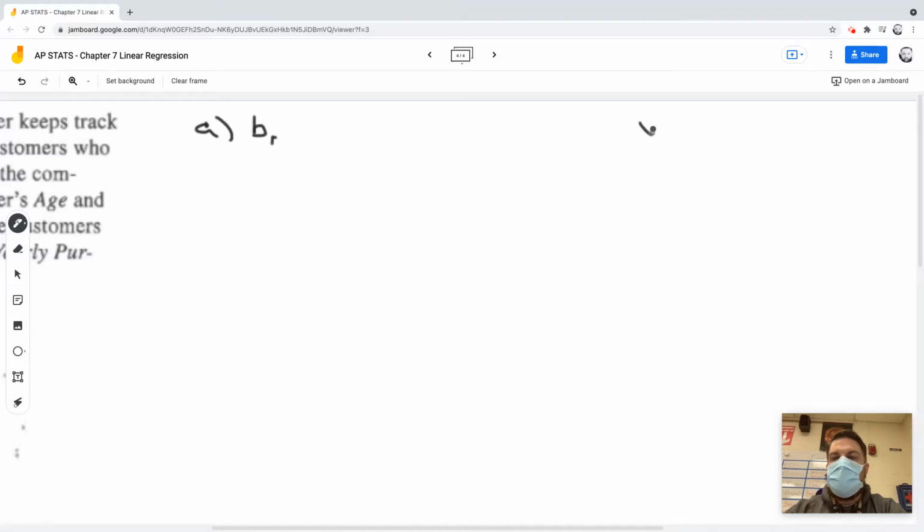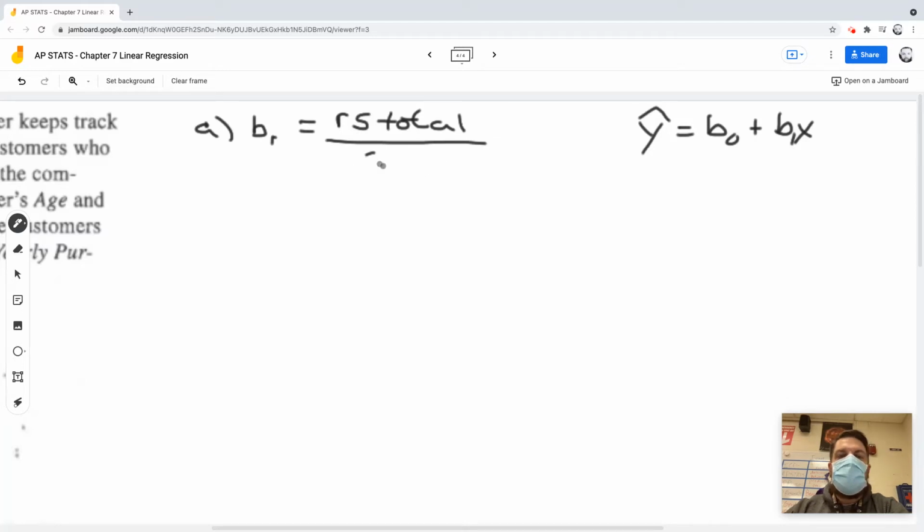Remember, what we're trying to get is y hat equals b naught plus b sub 1 times x. That's kind of like y equals mx plus b, but it's different. B1 is going to be r times the standard deviation of total sales, the dependent variable, all over the standard deviation of the age, which we call the independent variable.